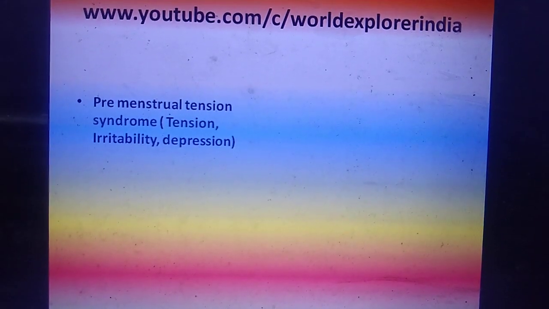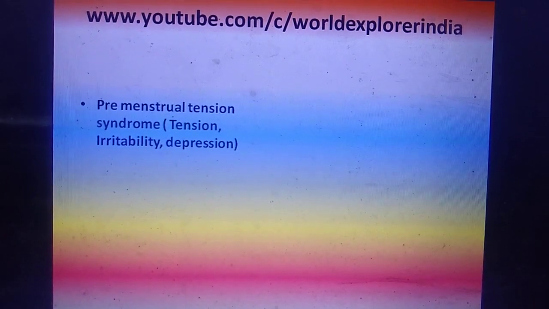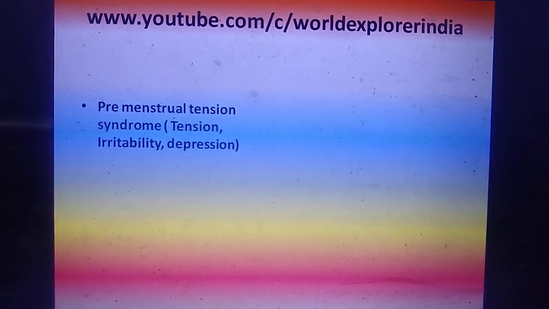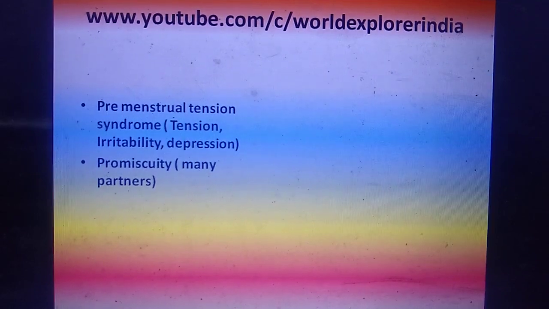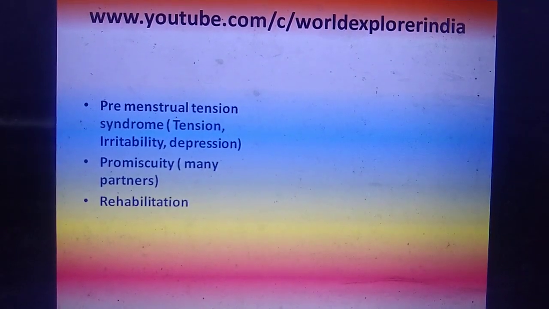Premenstrual tension syndrome. This is very common before menstruation in women. This is manifested by the symptoms of tension, irritability and depression, usually called as PMS, premenstrual syndrome. Promiscuity means they are having many partners in their life, then it is called as promiscuity.